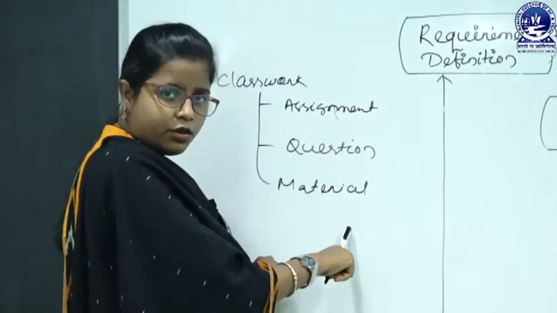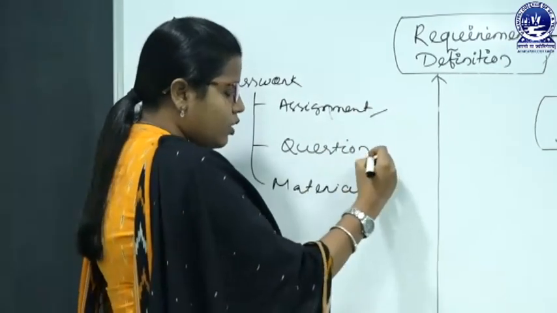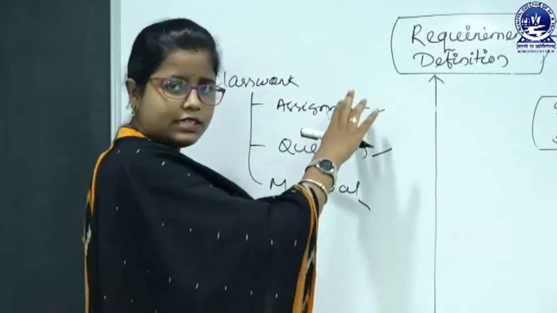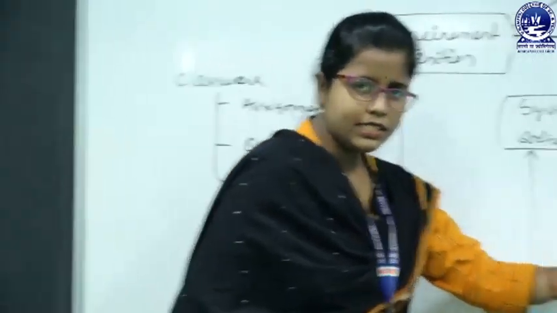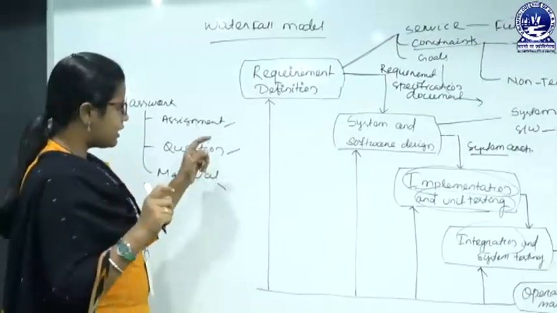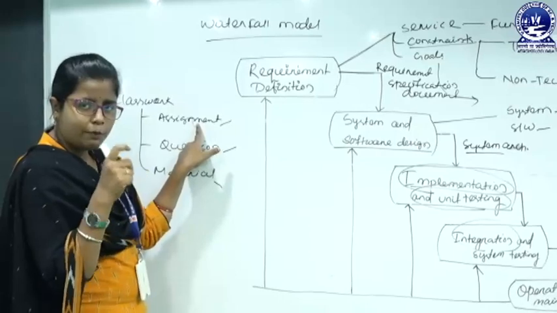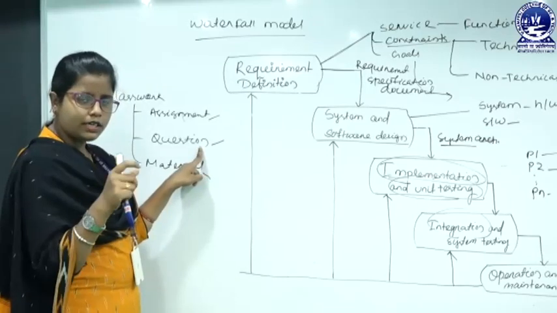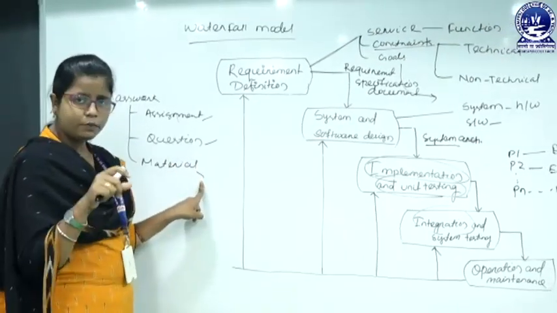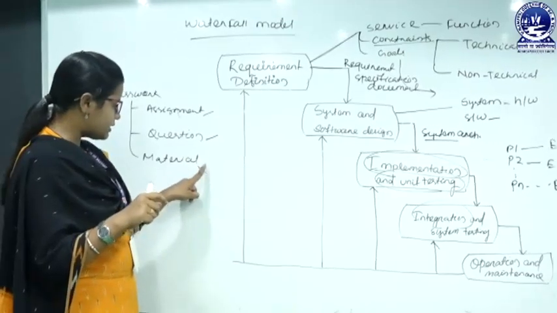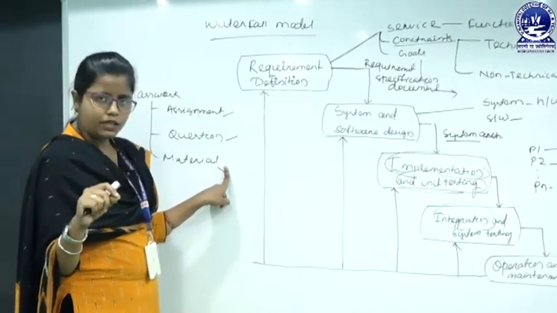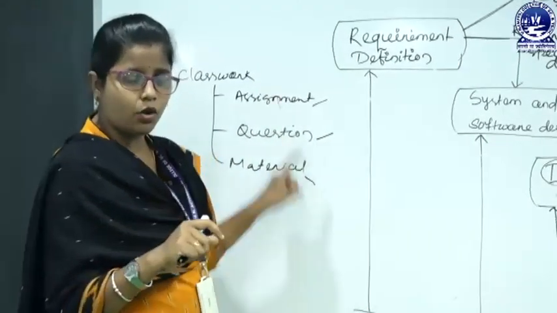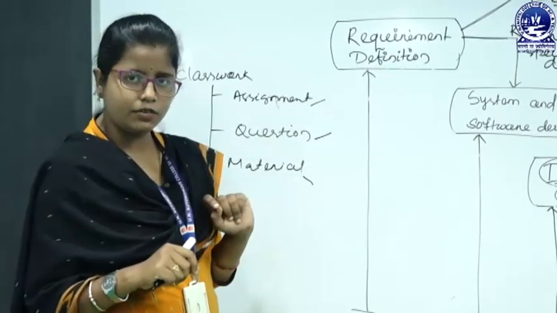So, in case of implementation and unit testing, we have to implement all those components. These are each units. We have to code for assignment, we have to code for question, and we have to code for the material. So, this is the implementation. So, what is unit testing? We have to check that the code that we have written for assignment is working properly or not. Like that, we have to test the code that is written for question, and also we have to check whether the code for material is working properly or not. So, here we are checking all those codes individually, we are unit testing all those things. So, that is the implementation and unit testing.